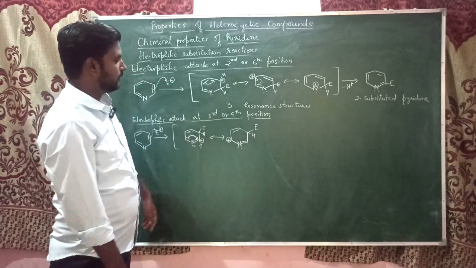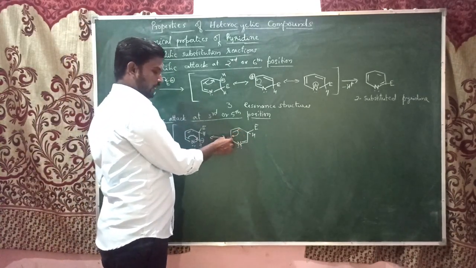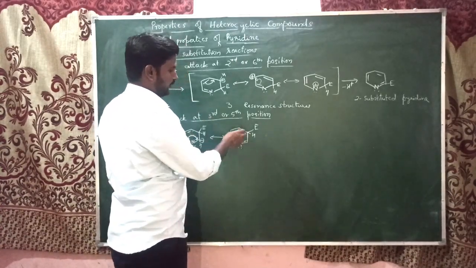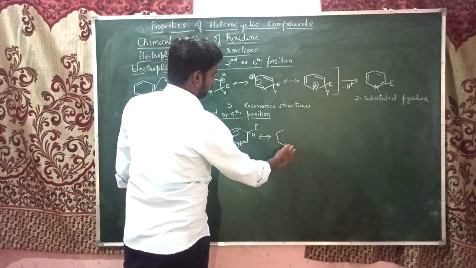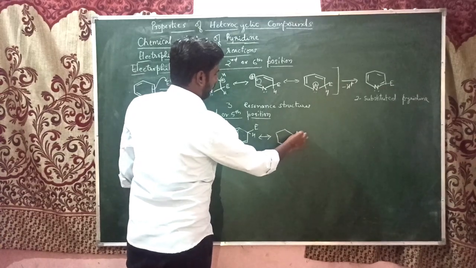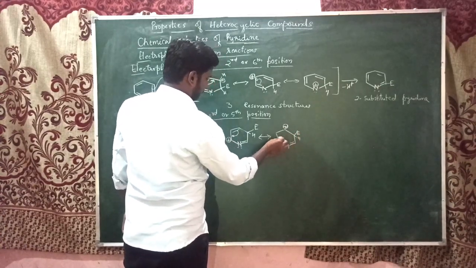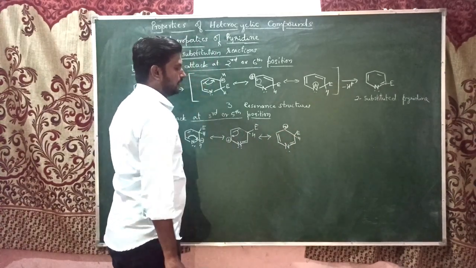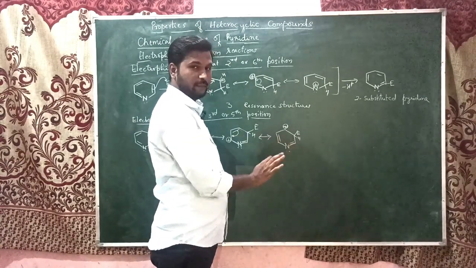Now this can also be stabilized by resonance. These electrons will shift here, forming a double bond here, and there is the creation of this positive charge at carbon number 4. Finally, this hydrogen will give its electron, forming a double bond, and it is eliminated.